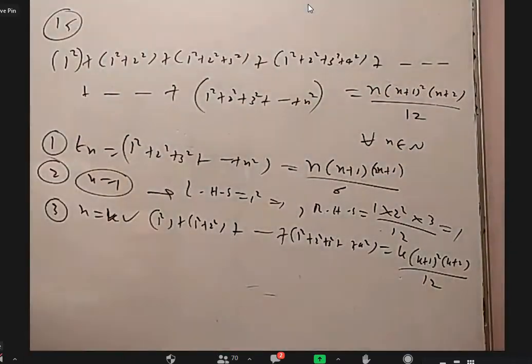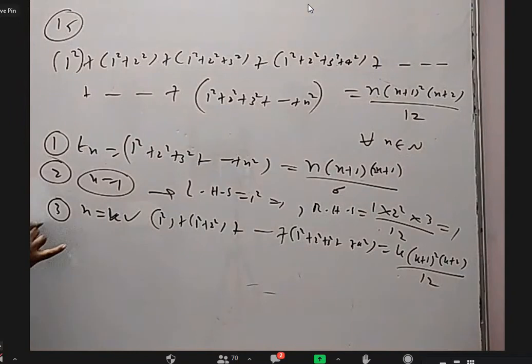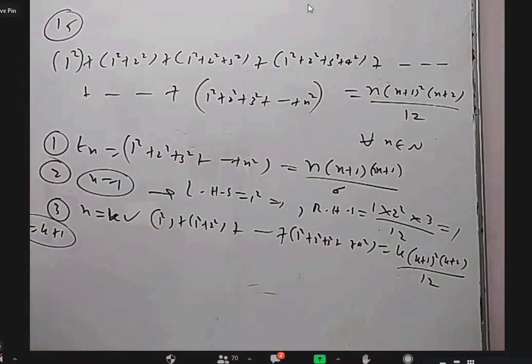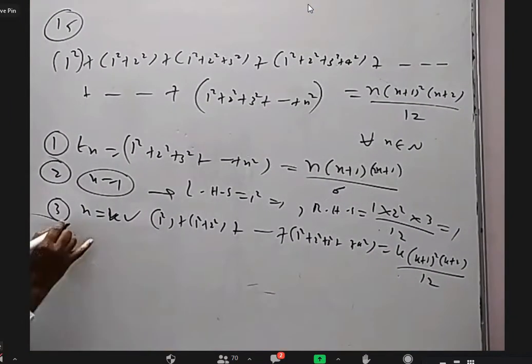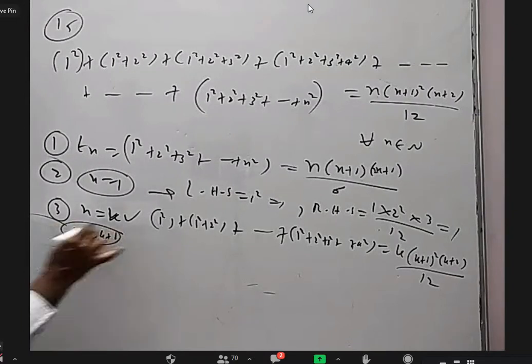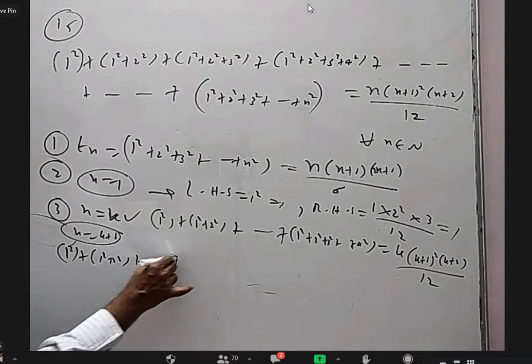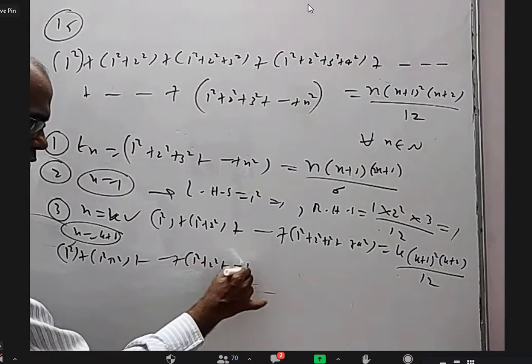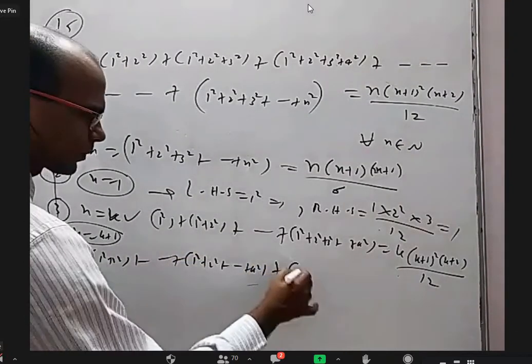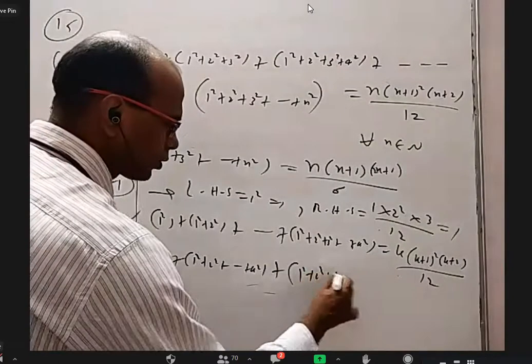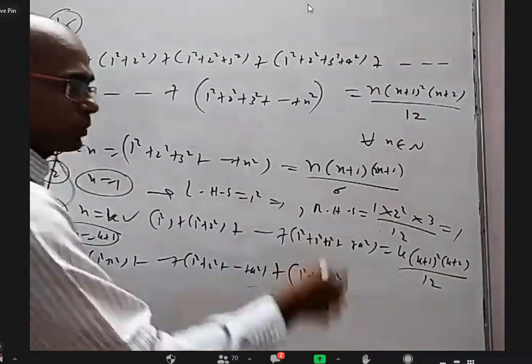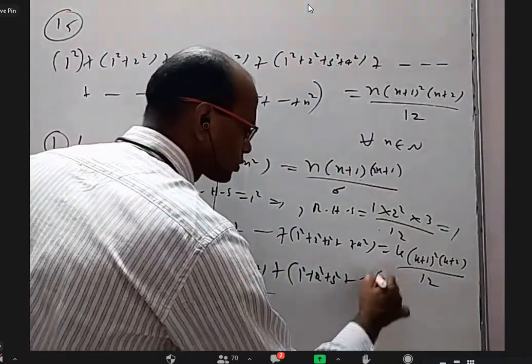Now we have to prove for n equal to k plus 1: 1 square plus 2 square plus 3 square, and so on up to (k plus 1) whole square.